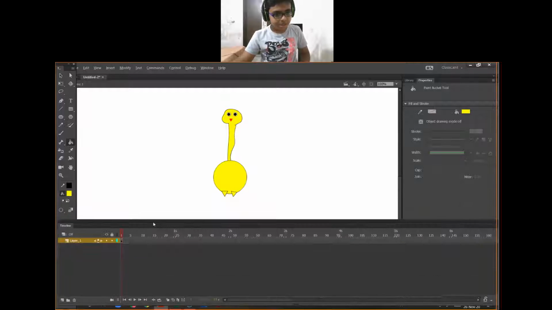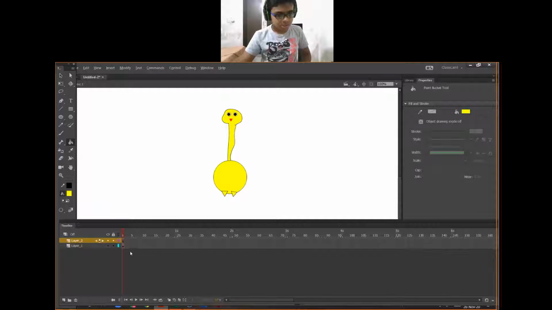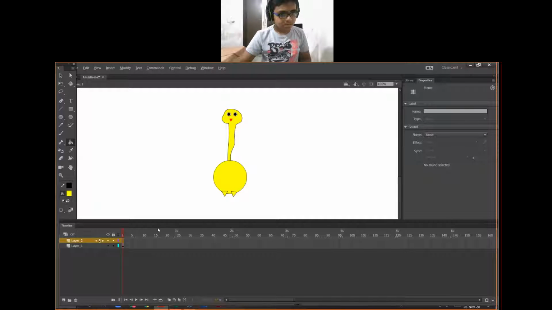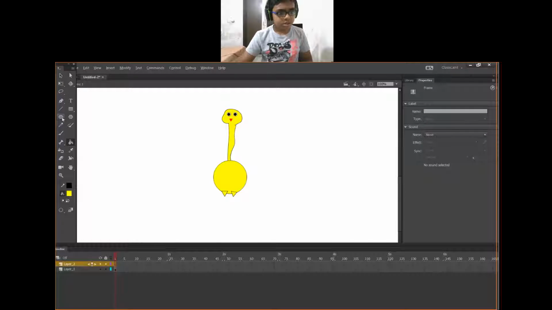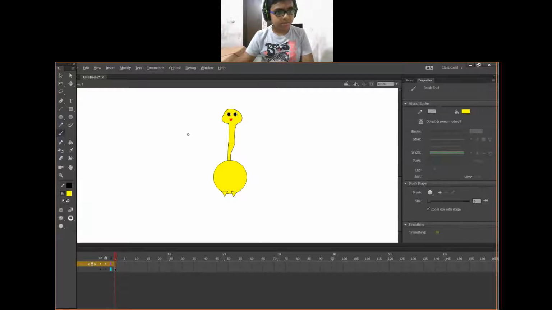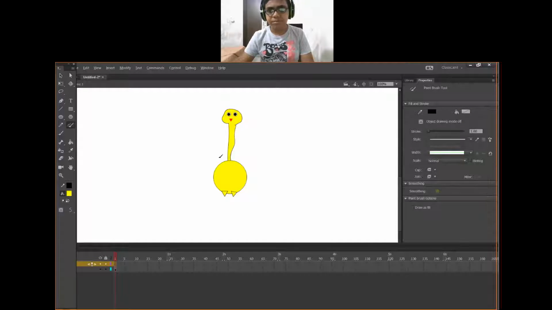In layer number 2, use the new layer. Layer 2 appears like this, and make a wing of the bird using this brush tool, as well as you can also use the paintbrush tool.